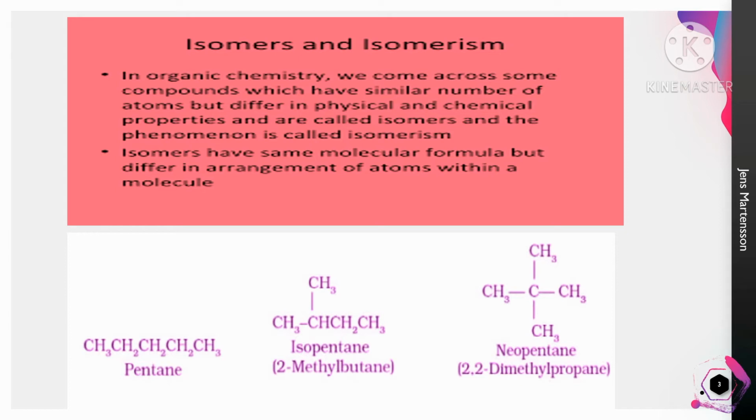See the example, that is pentane. The formula of n-pentane is C5H12, but this pentane shows three different structures with the same chemical formula. The first one is called n-pentane, the second one is 2-methylbutane, and the third one is 2,2-dimethylpropane. So here the molecular formula is the same but they show more than two structures, which is called isomerism.